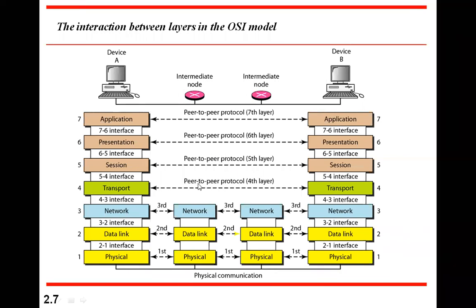Here, whatever process is done at the application layer can only be deprocessed, that is, the reverse process can only be done, by the application layer at the receiving end. So whatever is done here is only known to the application layer at the receiving side. No other layer can understand what the application layer has done to the data. Similarly, what is done at the presentation layer can be understood only by the presentation layer at the receiving side, nothing else.